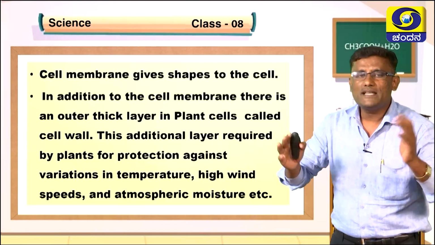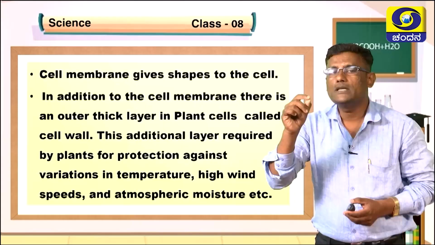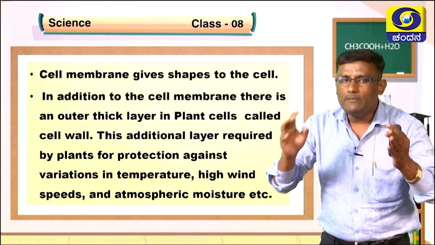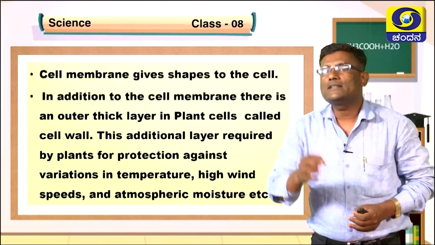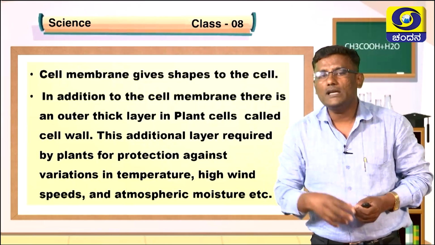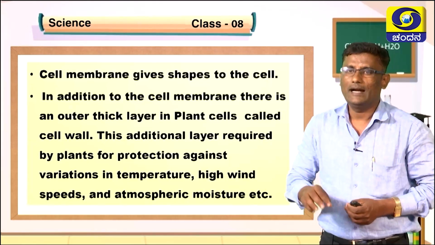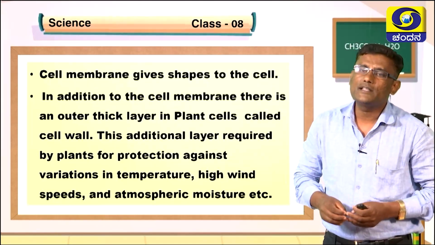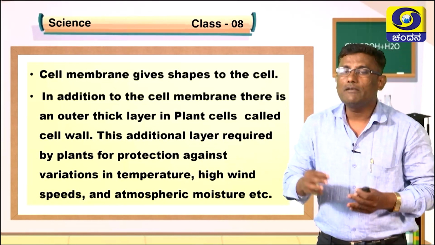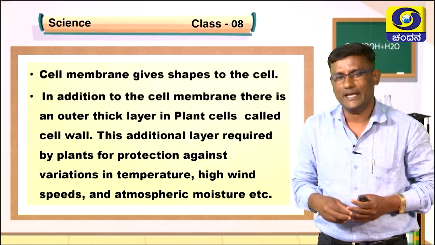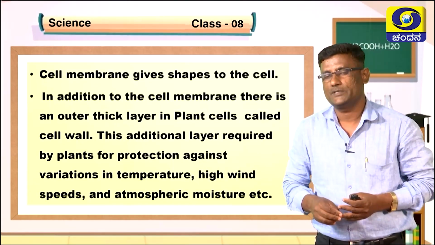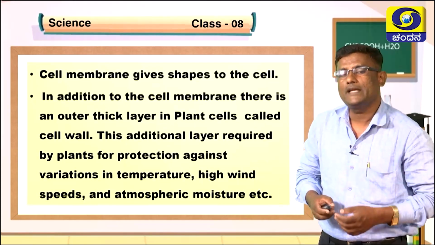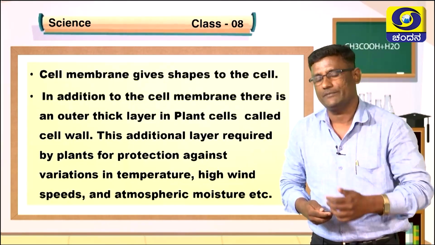The cell membrane gives shape to the cell. In addition to the cell membrane, there is a thick membrane, particularly in plant cells, and that thick membrane is known as the cell wall. This additional cell wall is required for plants for protection against variations in temperature, high wind velocity, and atmospheric moisture content.